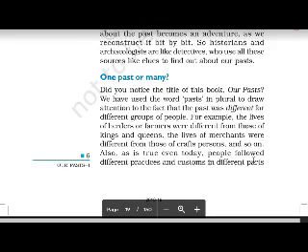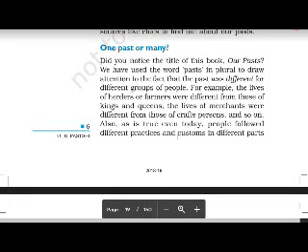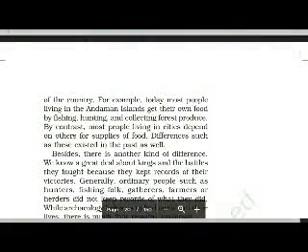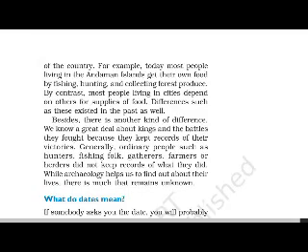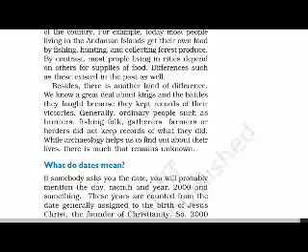Also, as is true even today, people followed different practices and customs in different parts of the country. For example, today most people living in the Andaman Islands get their own food by fishing, hunting, and collecting forest produce. By contrast, most people living in cities depend on others for supplies of food. Differences such as these existed in the past as well.